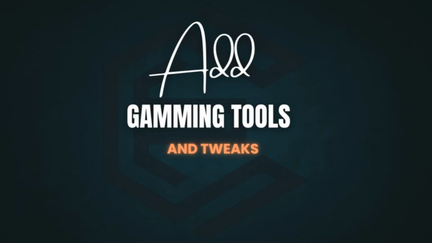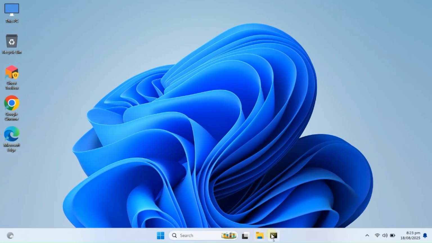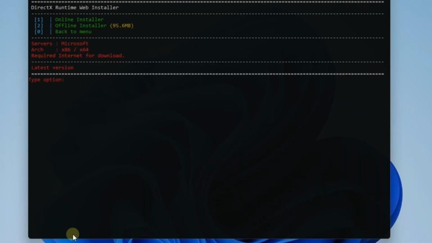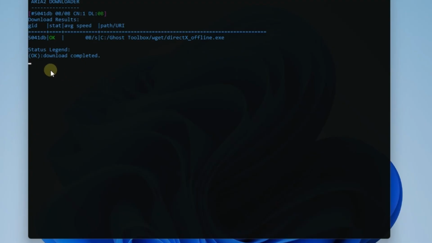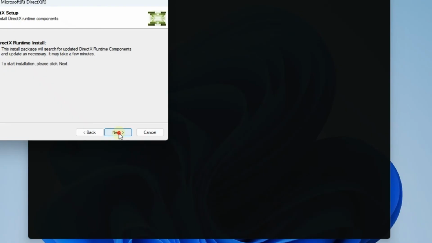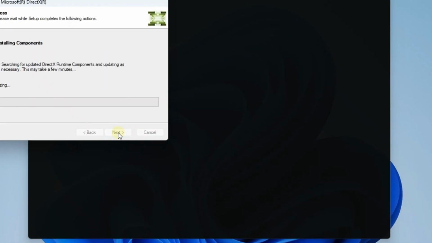Now let's talk about something every gamer cares about: better performance and fewer errors. Yes, Ghost Spectre Toolbox also includes some powerful gaming tools. Here's what you need to do. Open the toolbox and head over to options 16 and 17. Start with option 17, DirectX. From there, select the second option, Offline Installer. This will download the latest DirectX files and open the installation wizard. Go ahead and install it, and you'll instantly notice a boost in your game's performance.